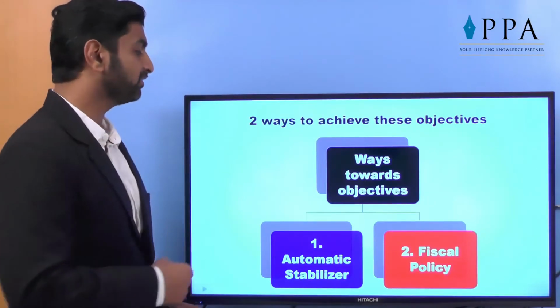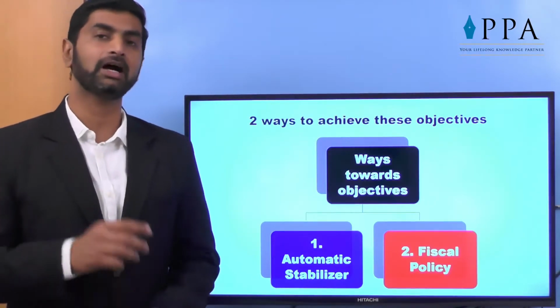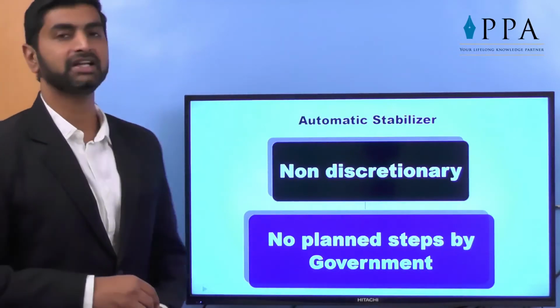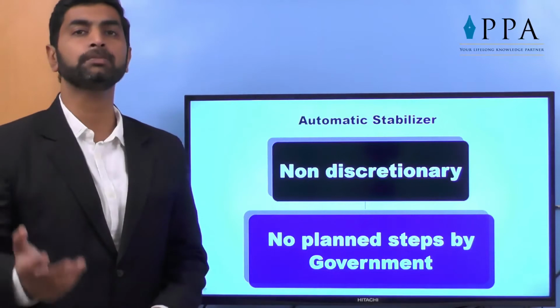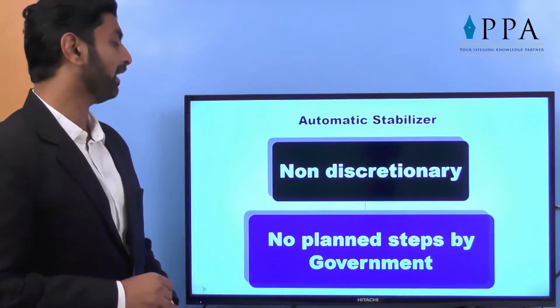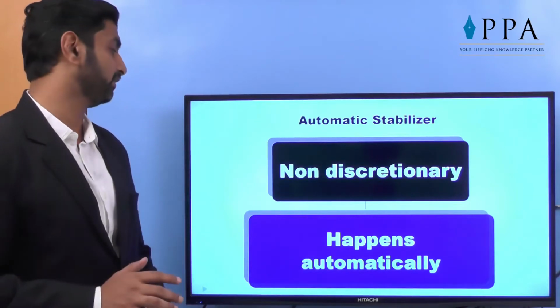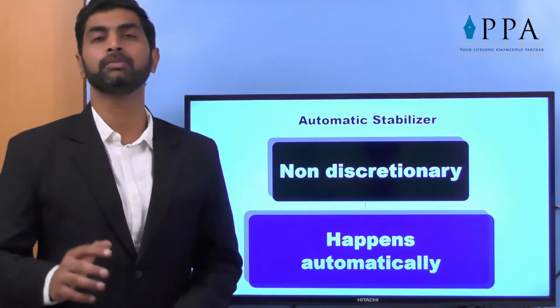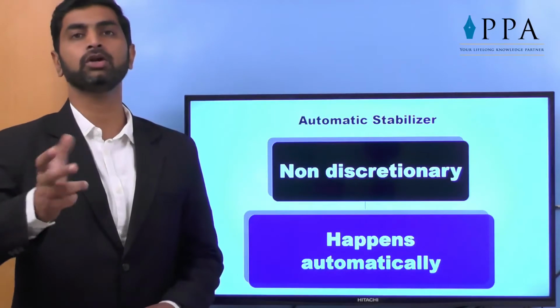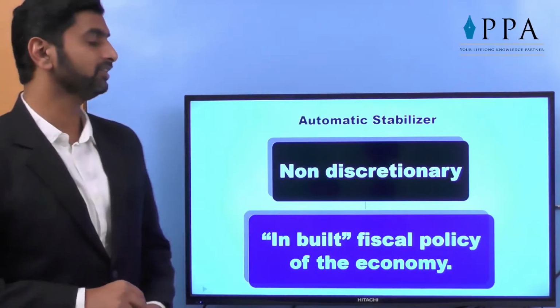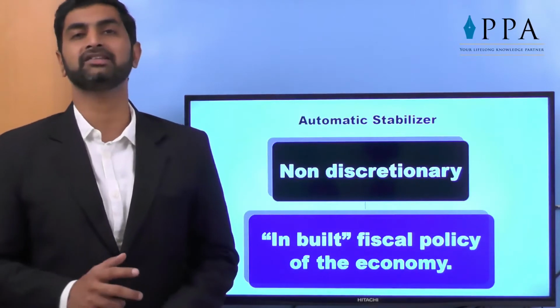So let's see what exactly an automatic stabilizer is and how exactly it works. An automatic stabilizer involves non-discretionary, non-compulsory, non-purposeful steps, no planned steps by government. Government does not take any step or make any intervention. It happens automatically. It takes control or adjusts with each other automatically. It's an inbuilt fiscal policy of the economy. What does it mean exactly?